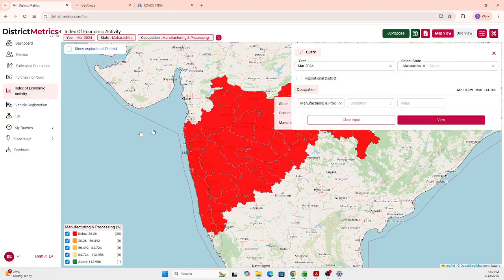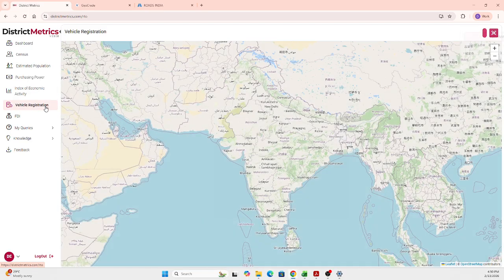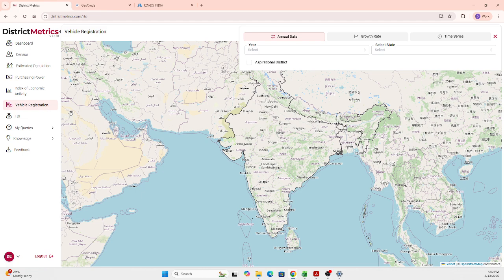In the same way, it is available on a yearly basis only. And now coming to the vehicle registration data. As I mentioned in the purchasing power, this vehicle registration data is also in the three-factor group, which is the annual data, growth rate, and the time series data.